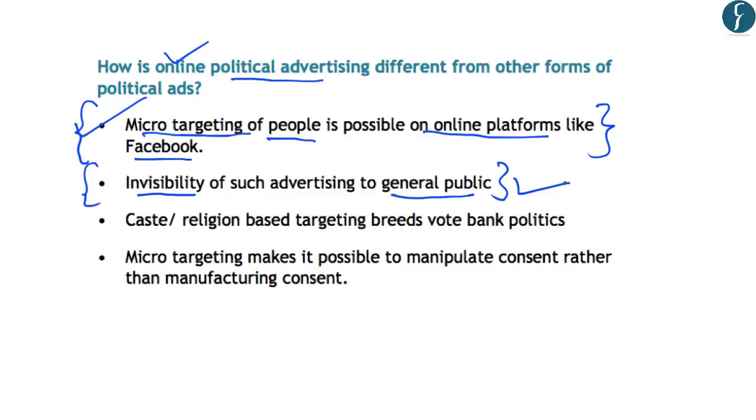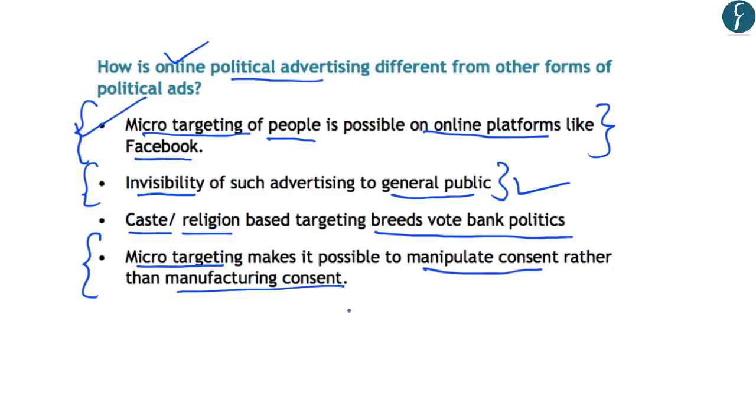Now how can this personalized targeting influence the voting behavior? It is said that such political advertisements on online platforms can be used for targeting people based on caste and religion. And this might ultimately breed the issue which our politics is already facing, that is vote bank politics. And as discussed earlier, it is argued that micro-targeting or personalized targeting of people on social media platforms makes it possible to manipulate consent rather than manufacturing consent.